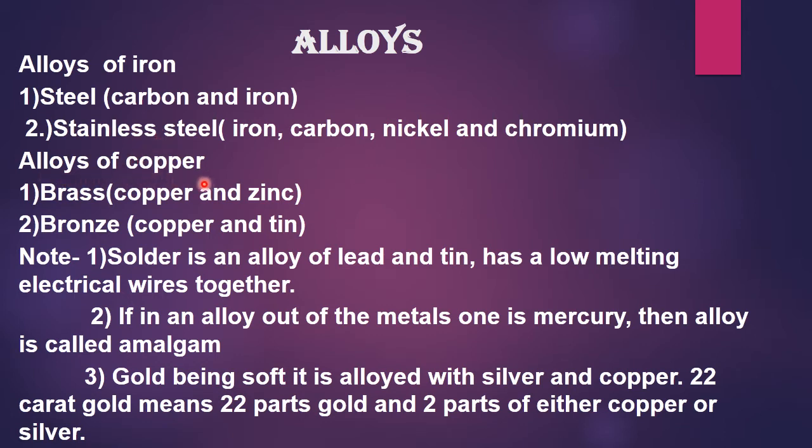Alloys of copper: brass and bronze. So these are the two alloys of copper. Brass is a homogeneous mixture of copper and zinc. Bronze is a homogeneous mixture of copper and tin. Let's study about some more alloys. The first one is solder. It is an alloy of tin and lead, has a low melting point, so that's why it is used for joining the electrical wires together.